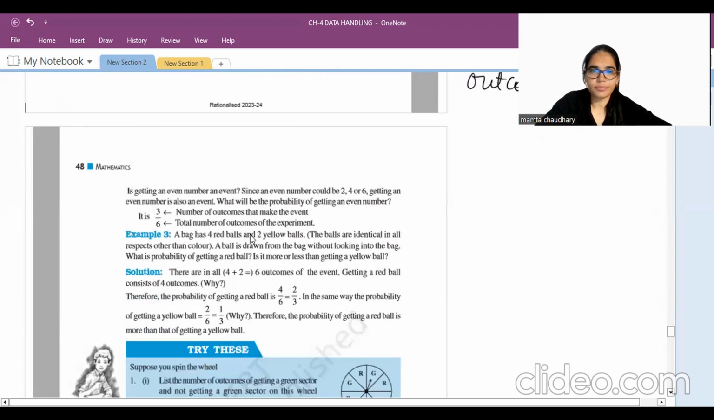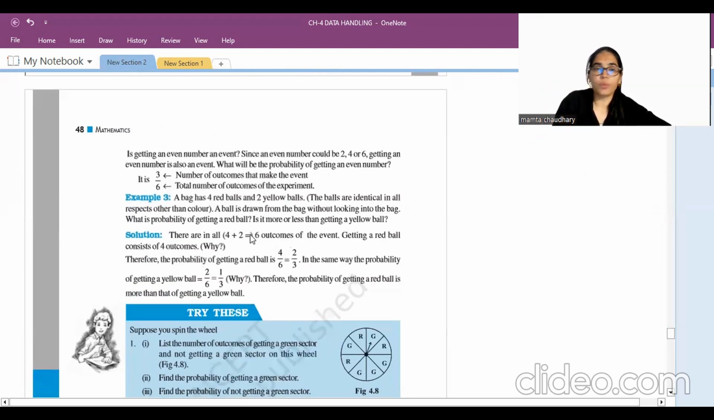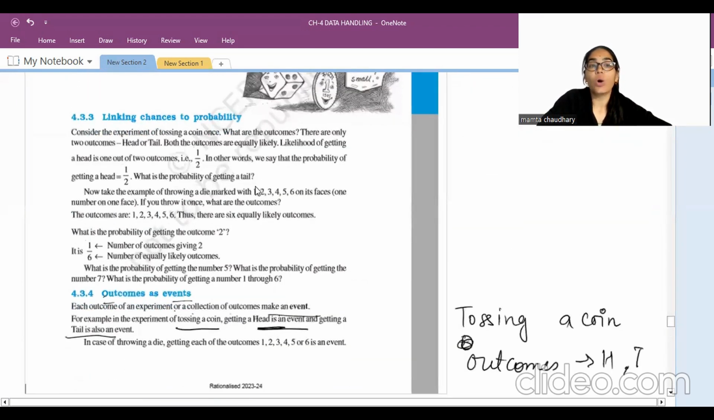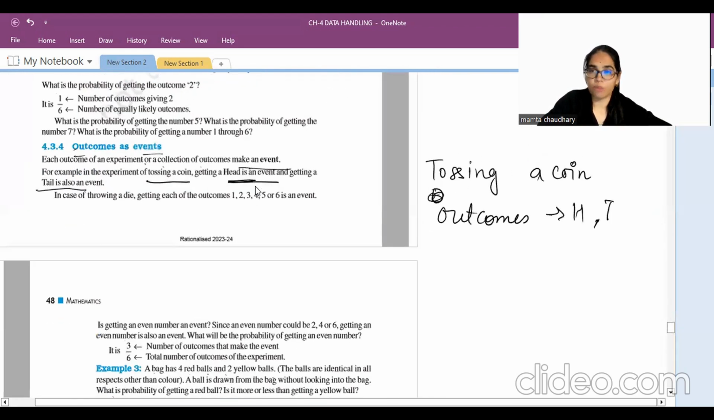Now, one example: a bag has 4 red and 2 yellow balls. A ball is drawn from the bag without looking into it. What is the probability of getting a red ball? Is it more or less than getting a yellow ball? Before this, we will see what probability is.